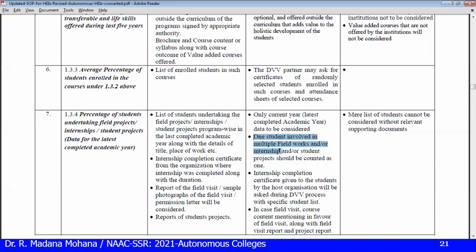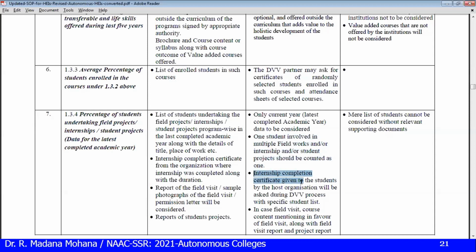One student involved in multiple field work under internship or student project should be counted only once. So it's very important. You can try to motivate different students to participate in these activities. Suppose one student participates in more than one activity, there is no use. Maybe the student benefited, but for our count purpose, only one will be considered. That's why we have to encourage more students to participate in different activities. Then the student count will be more.